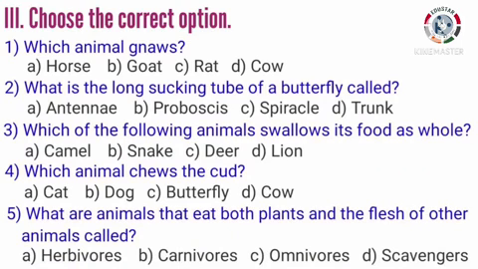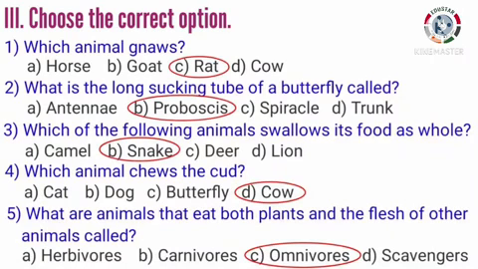Third, which of the following animals swallows its food whole? Camel, snake, deer, lion. Fourth, which animal chews the cud? Cat, dog, butterfly, cow. Fifth, what are animals that eat both plants and the flesh of other animals called? Herbivores, carnivores, omnivores, scavengers. Okay children, if you find the answers, you can check your answers with these.